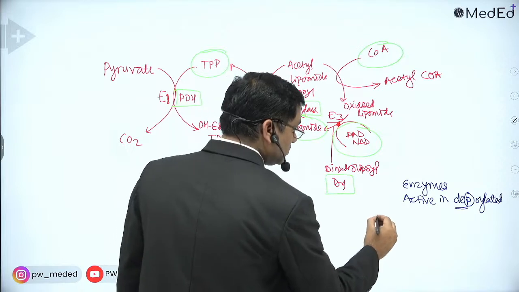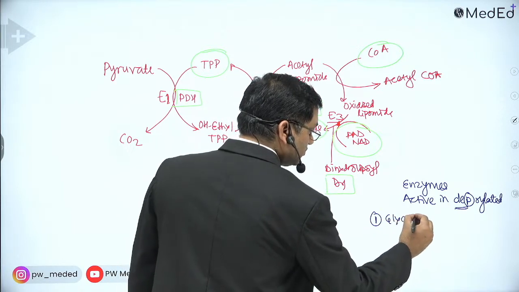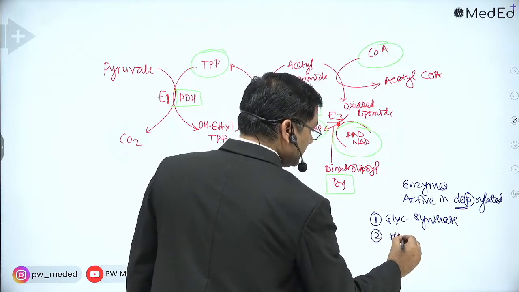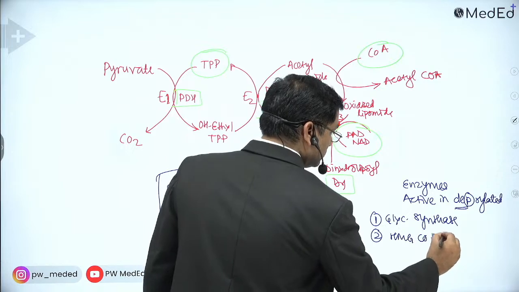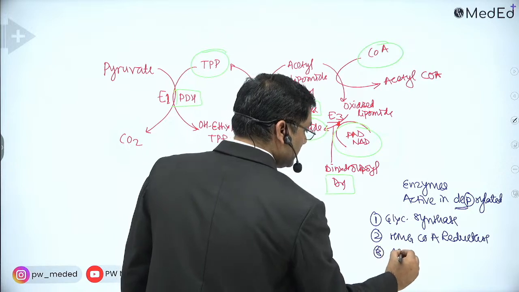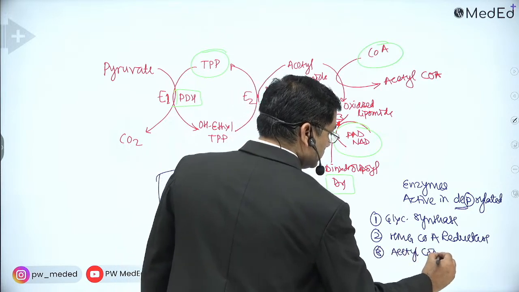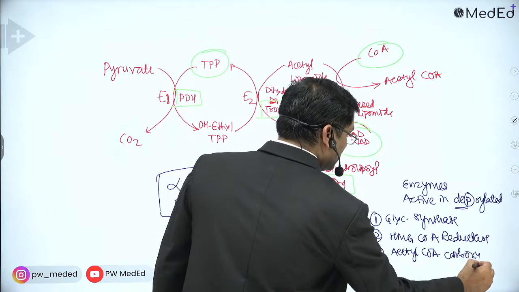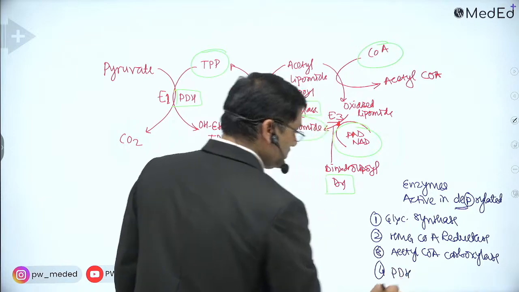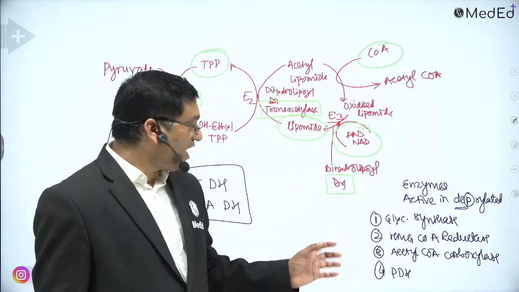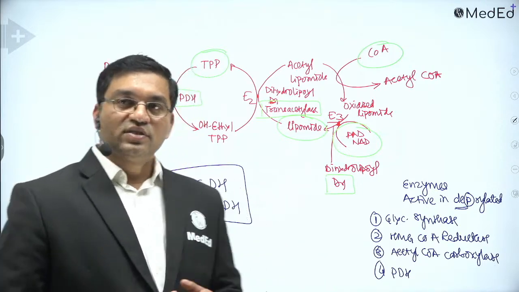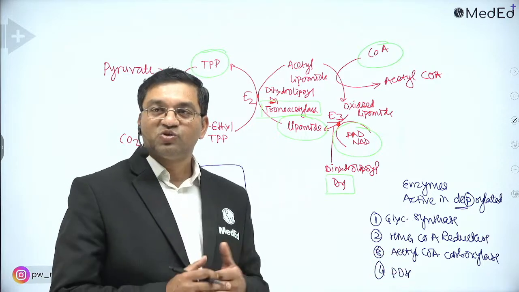That includes glycogen synthase, then HMG coenzyme A reductase, then the third one is acetyl coenzyme A carboxylase, and the fourth one is pyruvate dehydrogenase. These are the 4 important enzymes which are active in the dephosphorylated state.